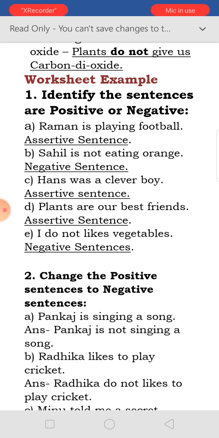Sahil is not eating orange. So negative sentence. Hans was a clever boy. This is assertive or positive. We can write positive over there. Plants are all our best friends. Positive sentence. It is called assertive also. I do not like vegetables. It is a negative sentence. So where we are putting no or not, that will be negative, and otherwise it will be assertive or positive. I am very sorry that I have written here assertive. Actually it will be positive.